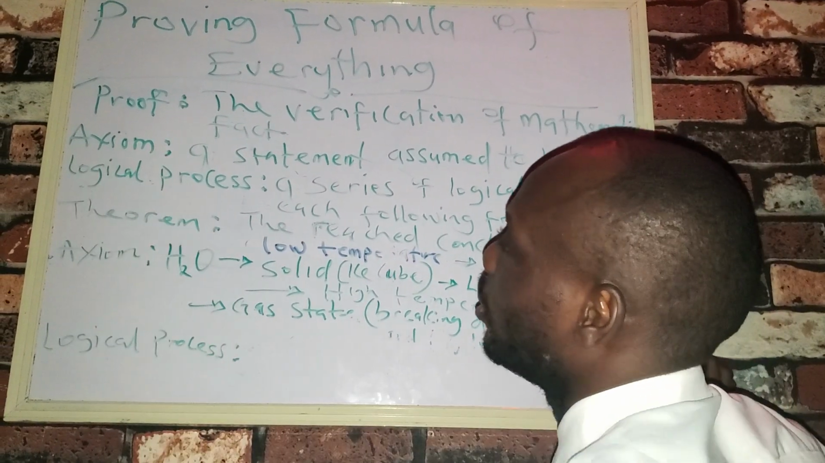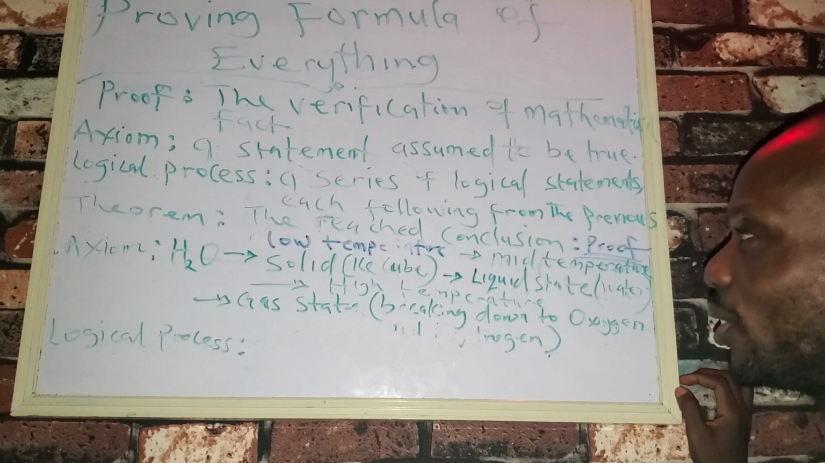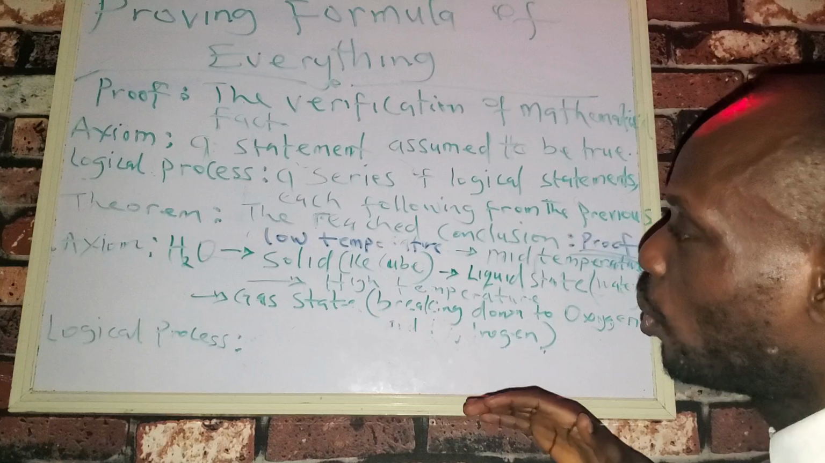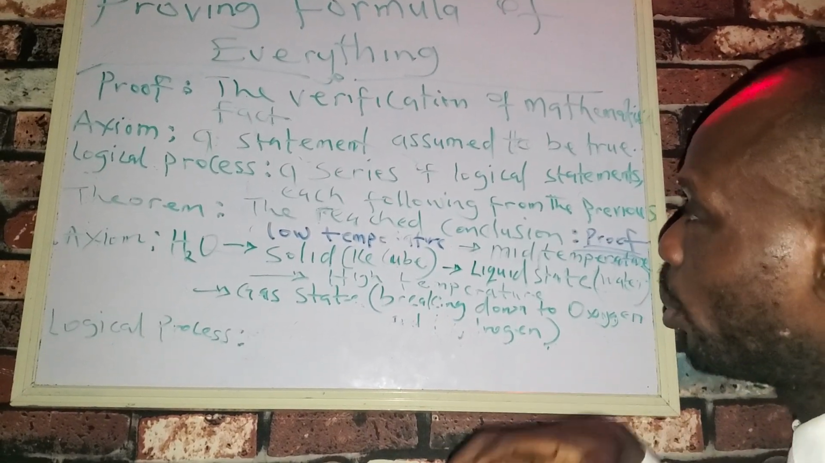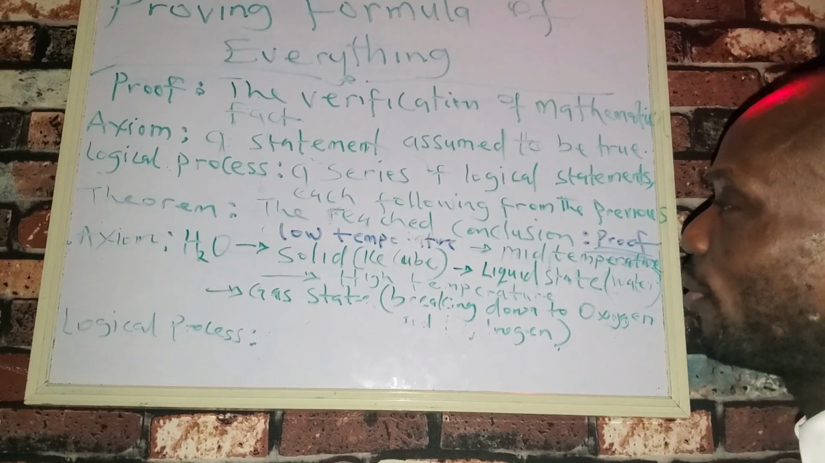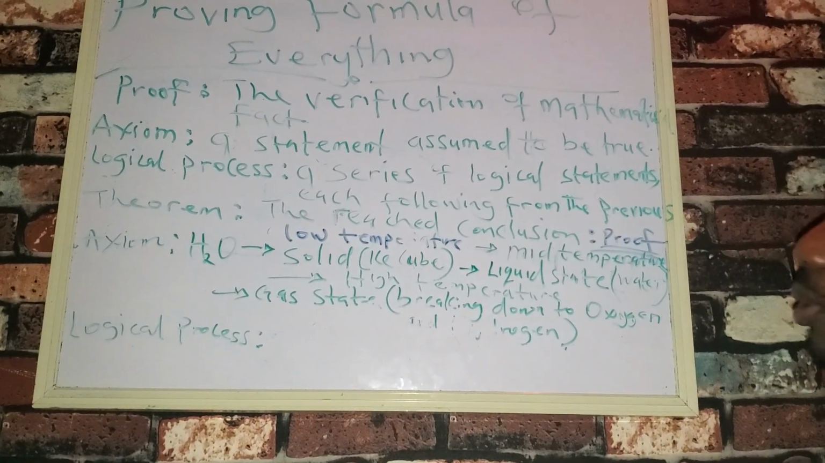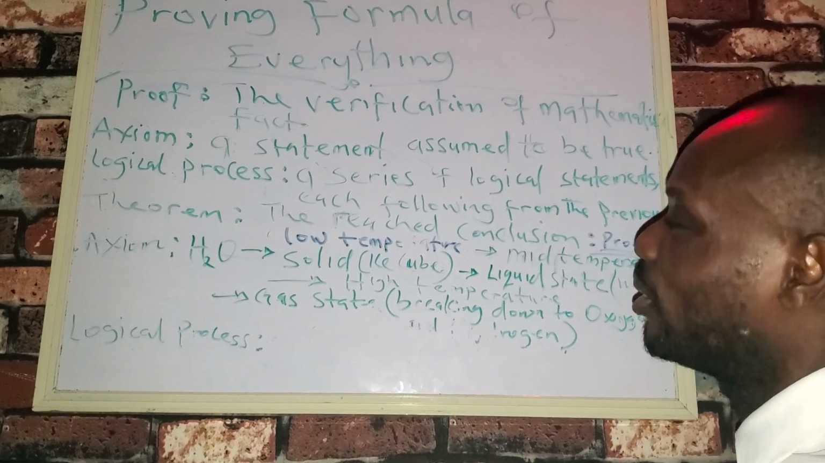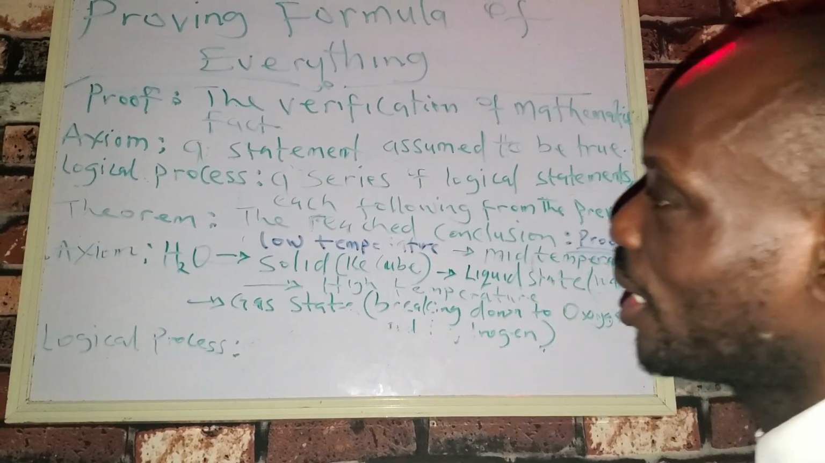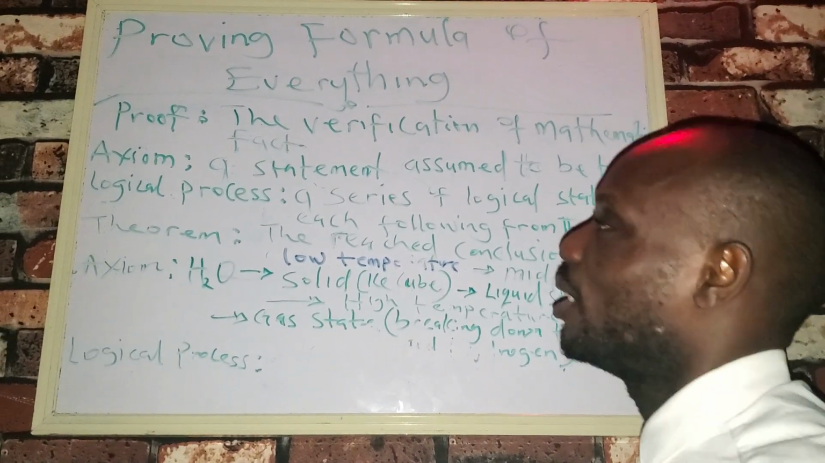So now, the axiom is going to be a statement assumed to be true. That is the statement that we serve as the starting point, something that triggers our interest, or that can boost our morale as regards the unification, something so close to the truth. You understand? Something so close to the fact that we can model mathematically and then arrive finally at our theorem, which is going to be the reached conclusion, and that is going to serve as the proof.